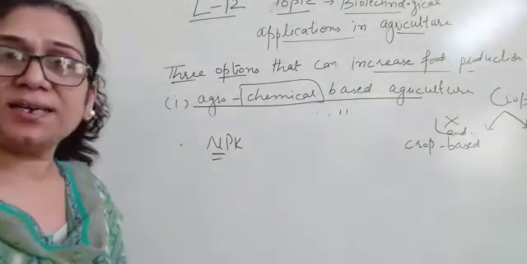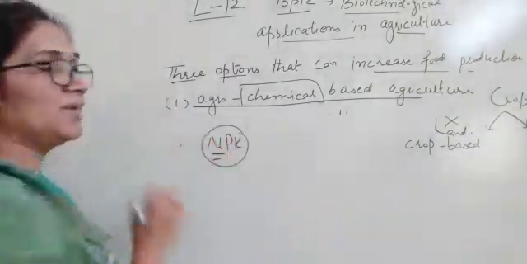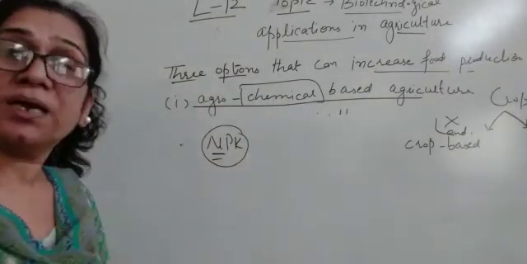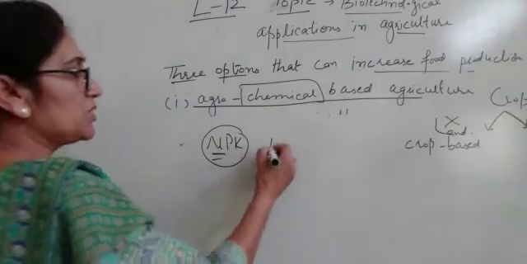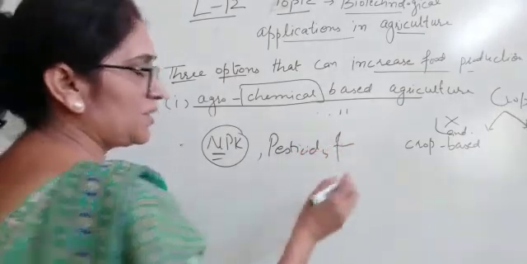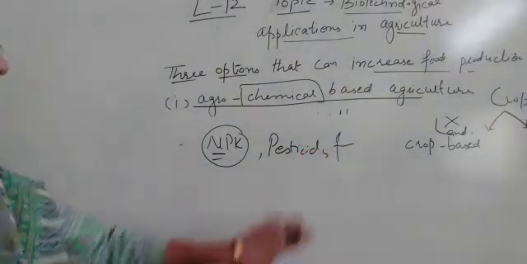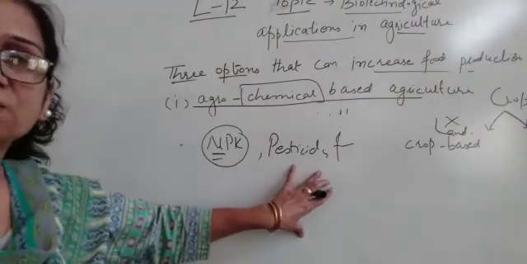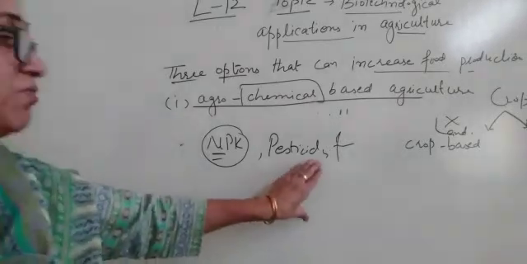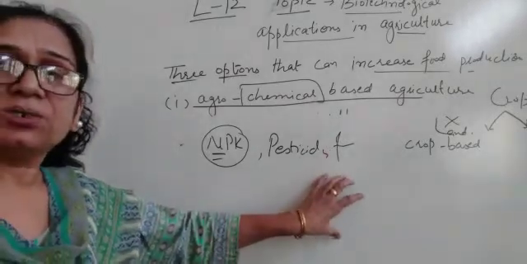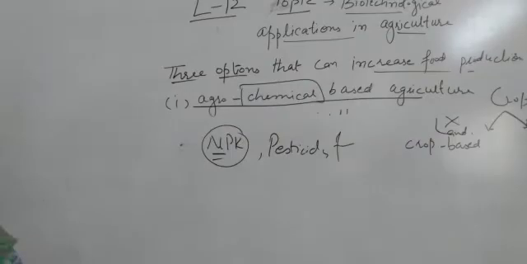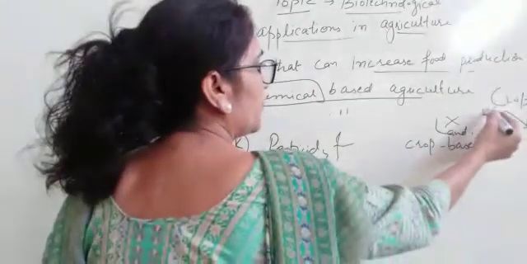When we add the fertilizers to the soil, the plants will get better nutrients and they will have more production. And second is by using pesticides, fungicides, chemicals like that. By using pesticides we can kill the pests, so that wastage is also reduced. By using certain others, such as weedicides, the competition between the crops is reduced. So by using so many chemicals we can increase the production of crop.